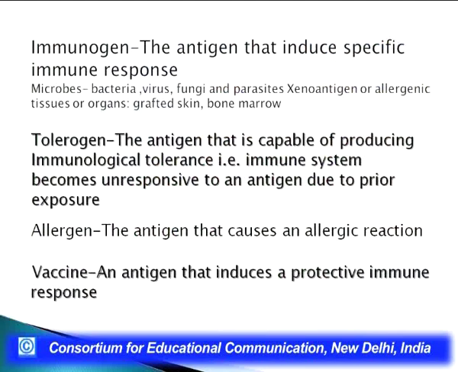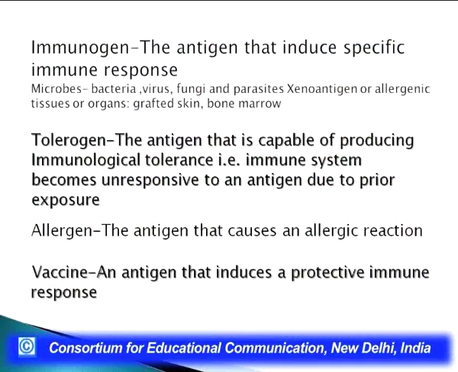Now, in the same category, we will see the tolerogen. We can define a tolerogen as the antigen that is capable of producing immunological tolerance, that is, the immune system becomes unresponsive to this antigen due to prior exposure. And when does this exposure take place? The exposure can take place during the development of the immune system. Certain antigens which are present in our body, the immune system, while developing in an embryo or in the fetus, comes across those antigens, and now those antigens are no longer considered as foreign. So, the immune system has actually become tolerant to this particular antigen.